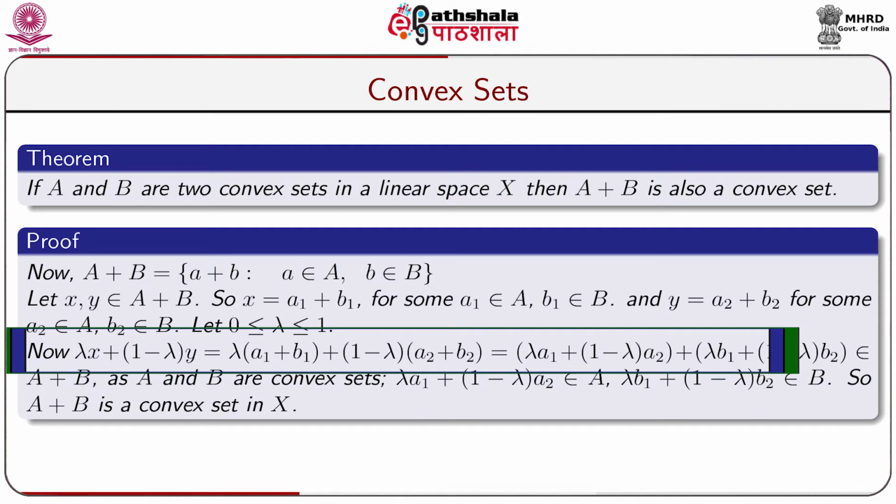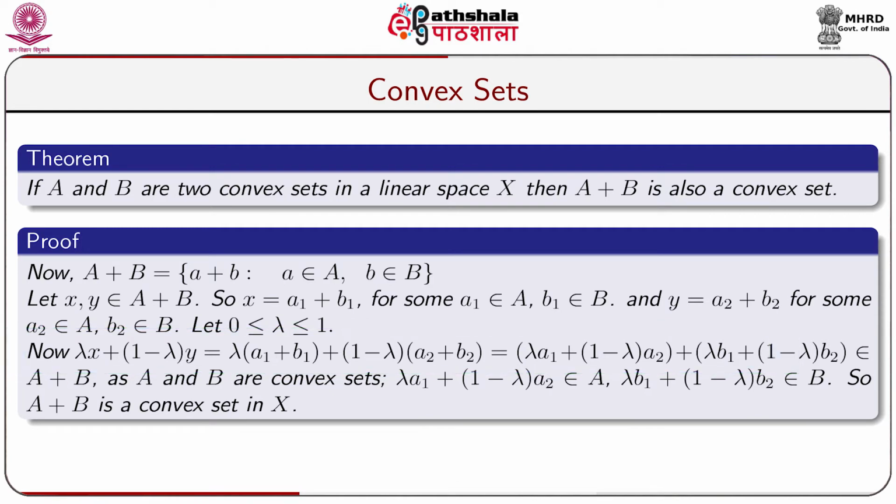Now, lambda x plus 1 minus lambda y is equal to lambda into a1 plus b1 plus 1 minus lambda into a2 plus b2, as we have taken x equal to a1 plus b1 and y equal to a2 plus b2. On simplification we get lambda a1 plus 1 minus lambda a2 plus lambda b1 plus 1 minus lambda into b2.